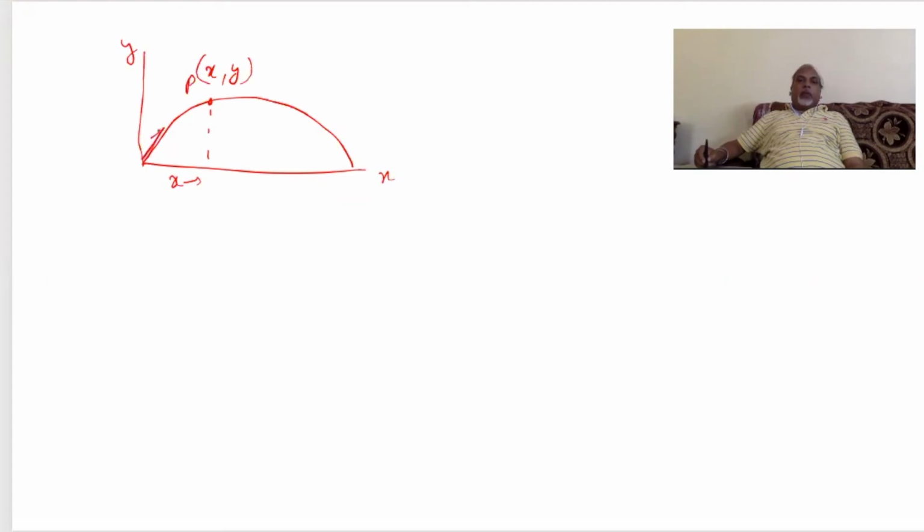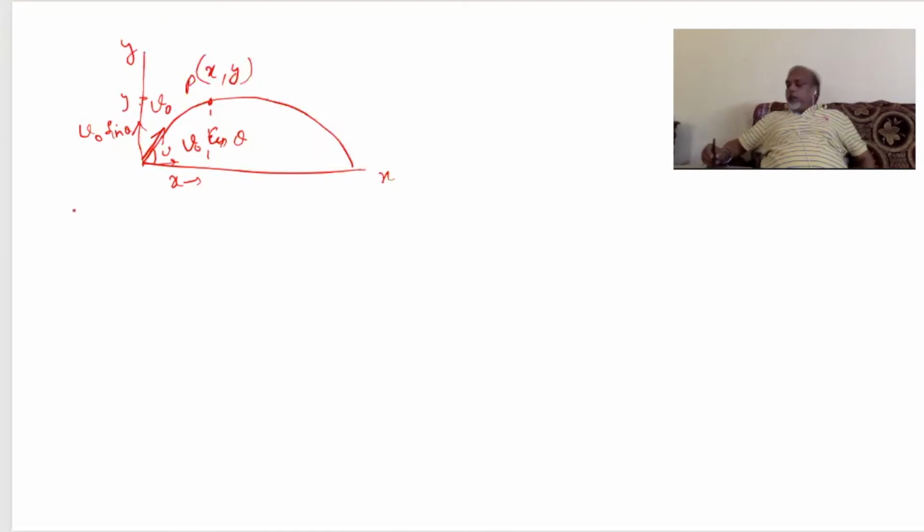Of course, this is V0, this is V0 cos theta, and this is your V0 sin theta. And so this point has coordinates x and y.